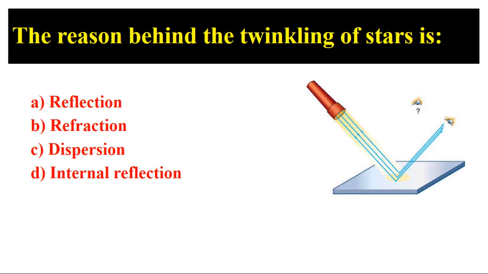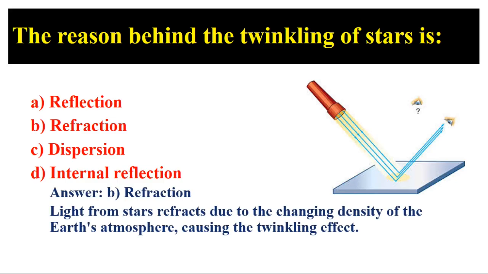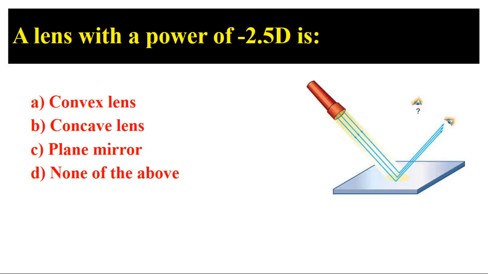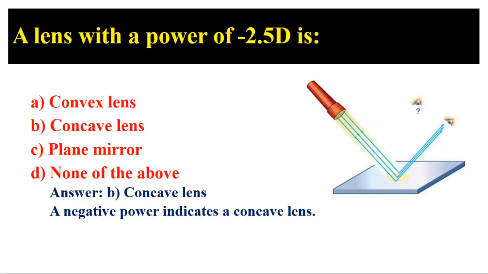The reason behind the twinkling of stars is? Answer: B, refraction. Light from stars refracts due to the changing density of the Earth's atmosphere, causing the twinkling effect. A lens with a power of -2.5 D is? Answer: B, concave lens. A negative power indicates a concave lens.